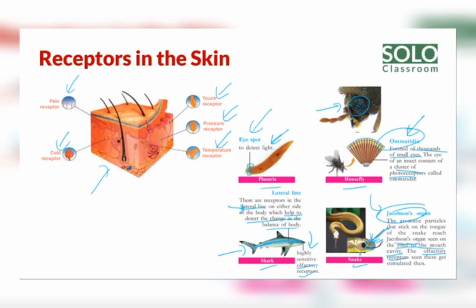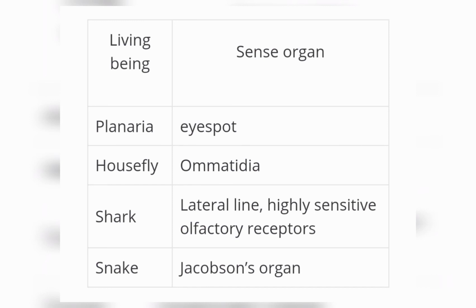Understood? Look here, I made two columns: living beings and sense organs other than human beings. Planaria: eye spot to detect light. Housefly: ommatidia with the help of photoreceptors. Shark: lateral line and highly sensitive olfactory receptor. Lateral line helps in balancing the body, and the highly sensitive olfactory receptor detects smell from far places. Snake: Jacobson's organ, which also detects smell by olfactory receptors.